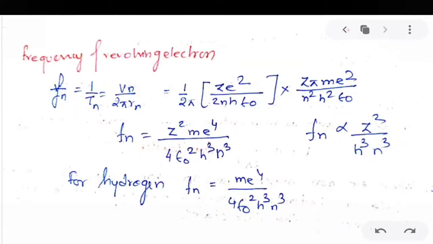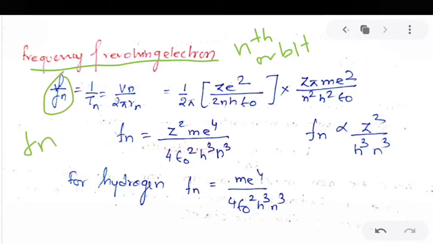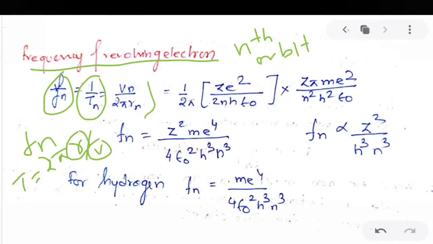So next, let us see how to calculate the frequency of the revolving electron in the nth orbit. Now frequency Fn is equal to the reciprocal of the time period, so 1 by Tn. Now the time period T is 2 pi R, the length of the path, divided by speed. So for the nth orbit, this R will be Rn and V will be Vn. So this becomes Vn by 2 pi Rn.